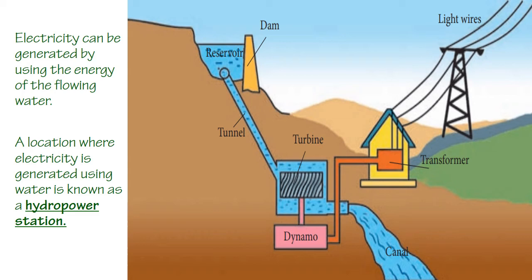Hydropower is an environmentally friendly and profitable source of energy, and this is the main source of energy used to produce electricity in Sri Lanka. However, the initial cost of constructing a hydropower station is high. Due to the artificial reservoirs, animals lost their habitats. So there are some disadvantages to using hydropower stations.